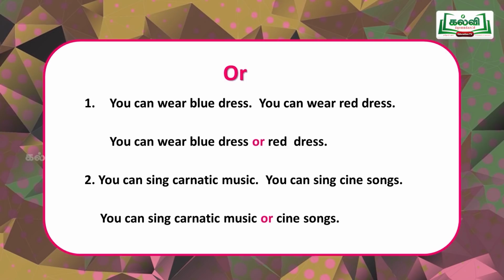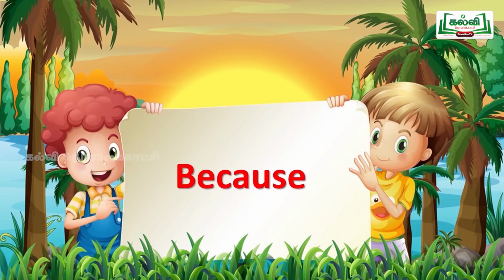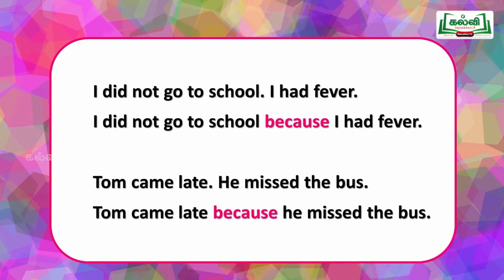The last one, we are going to see, because. Because means ஏனென்றால், result. Because is for reason. While using the sentence, you should not get confused for both. So means result. Because is for reason. Result na அதனால என்ன நடந்தது அப்படினு சொல்லுவோம். Because means reasons, means why it happened. What is the reason? We are going to see that.